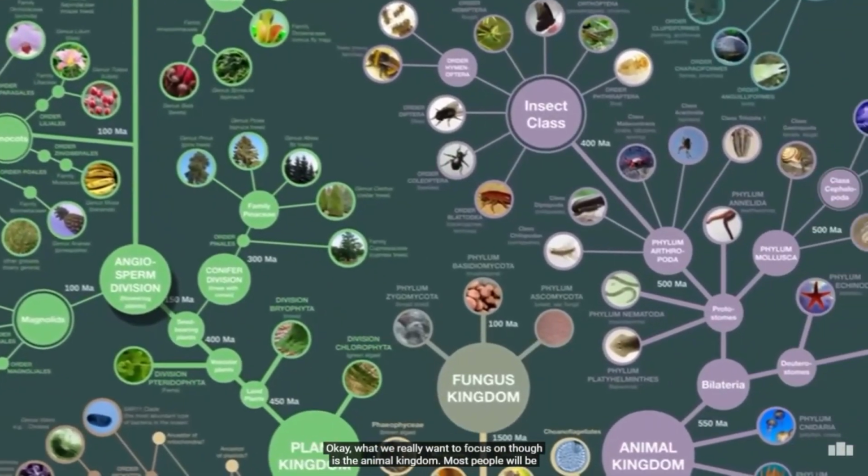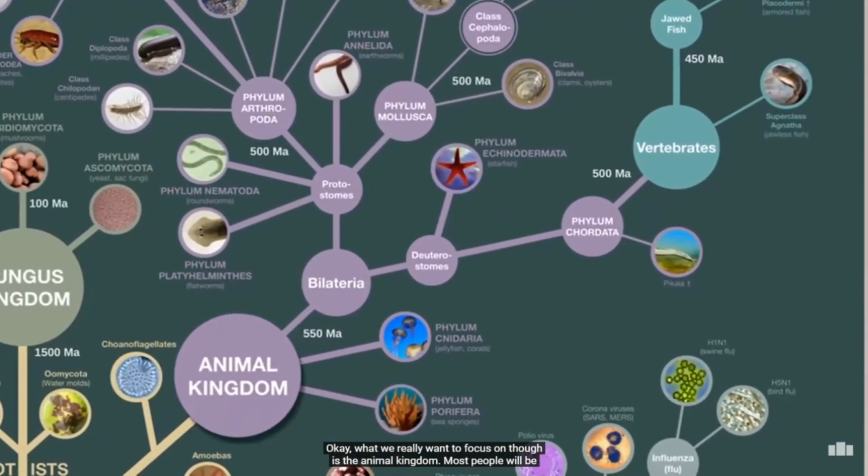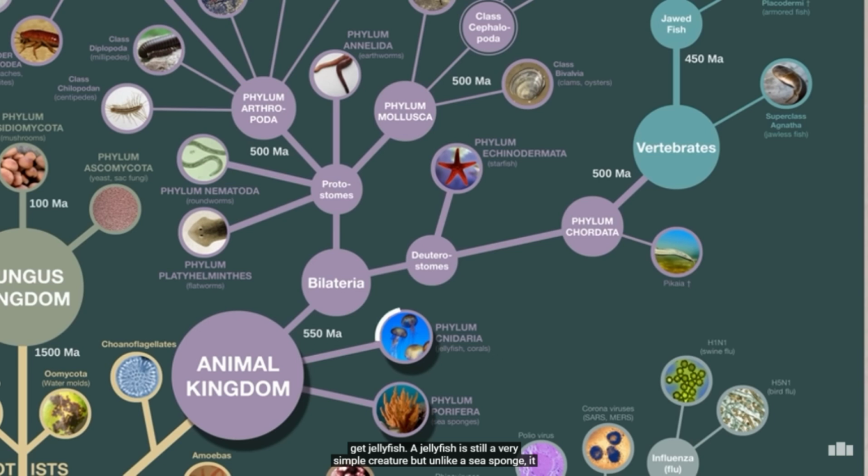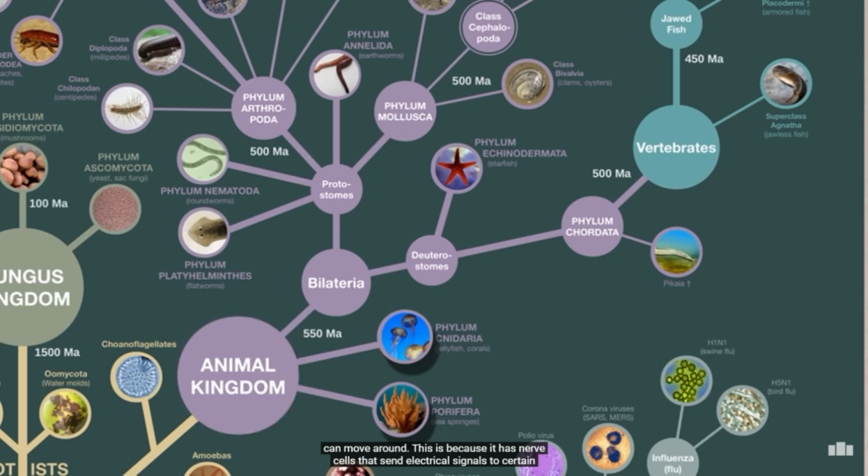Okay, what we really want to focus on though is the animal kingdom. Most people will be surprised to learn that a sea sponge is actually an animal. It might look like a plant, but it's actually comprised of a bunch of simple animal cells bunched together. From this point, what happened is that different cells evolved to perform different types of jobs, such as those involved in movement. So for example, we eventually get jellyfish. A jellyfish is still a very simple creature, but unlike a sea sponge, it can move around. This is because it has nerve cells that send electrical signals to certain parts of its body, causing those body parts to jerk, and thus causing itself to swim.